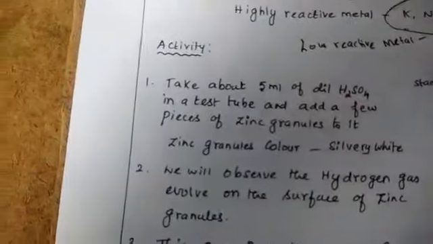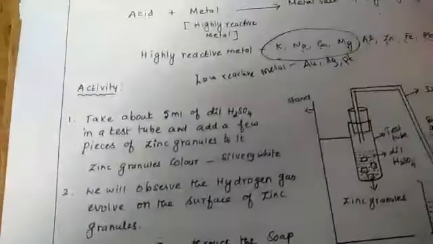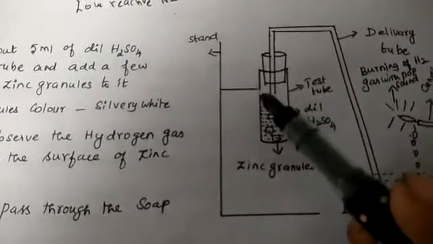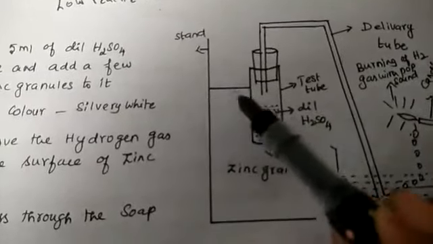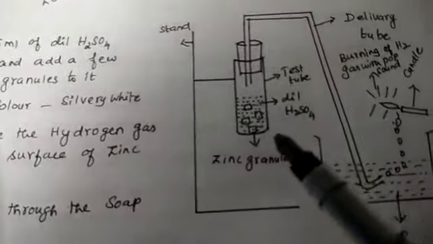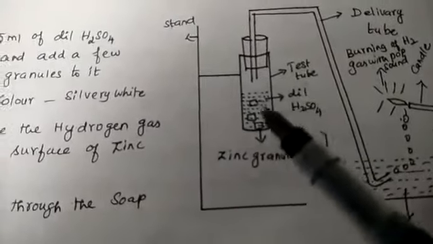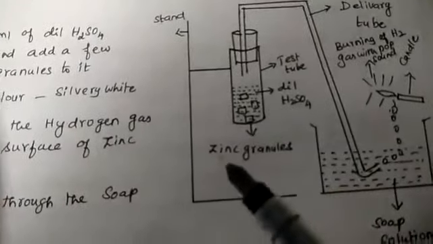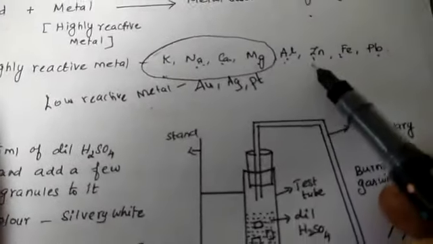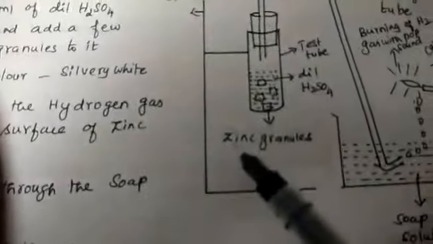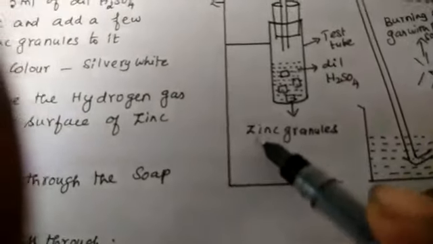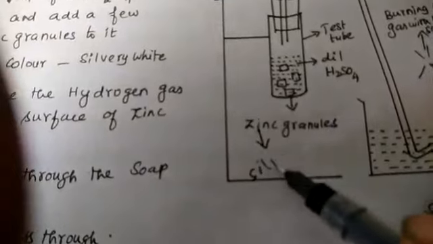Now this is the activity. You take a stand fitted with a test tube. This is the test tube stand. This is fitted with a cork. In the test tube, dilute sulfuric acid is used. You add zinc granules, because zinc is a reactive metal. Granules means small pieces. The color is silvery white.